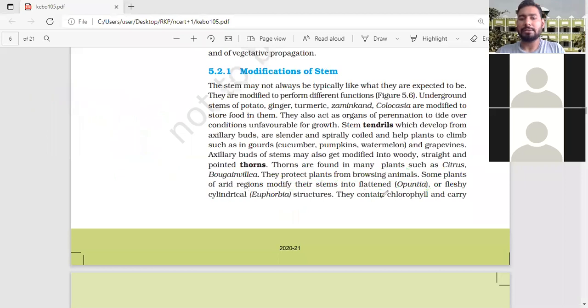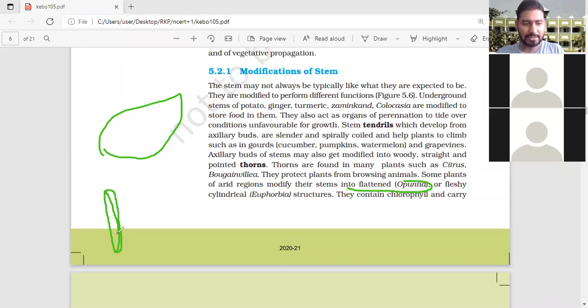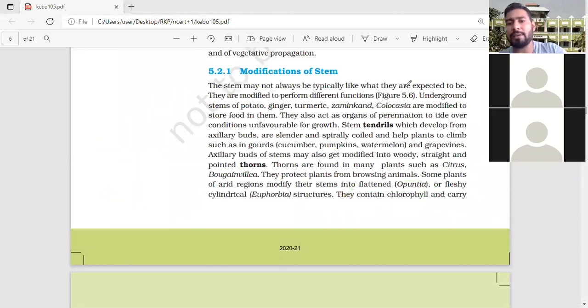Clear? Succulent type is found flattened in Opuntia. You will see this is flattened. And in case of the cylindrical fleshy type, it will look like that. It is found in Euphorbia. Clear? This is the stem getting modified. And Euphorbia structures contain chlorophyll. They contain chlorophyll, so what is the use of chlorophyll? It is involved in photosynthesis.